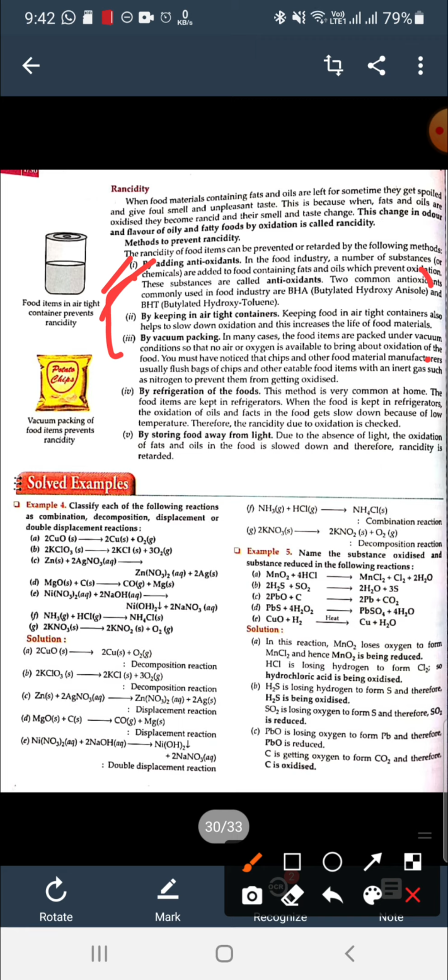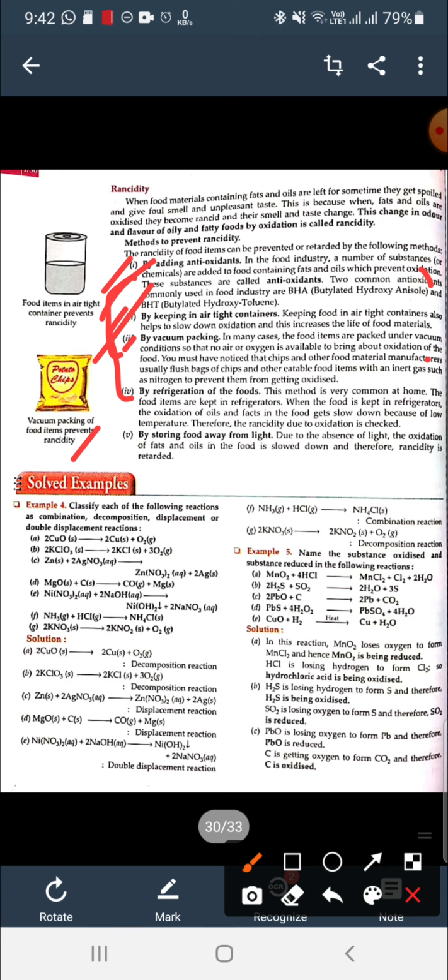The third is vacuum packing. Like Lay's and other materials which are vacuum packed, we create a vacuum, put the food items into it and pack the material. So no oxygen or air is available for oxidation, so it is safer.